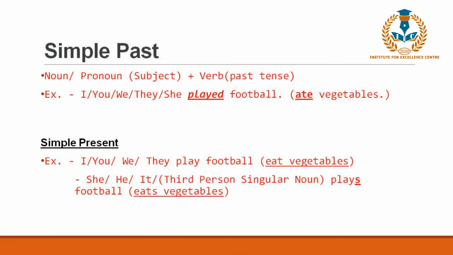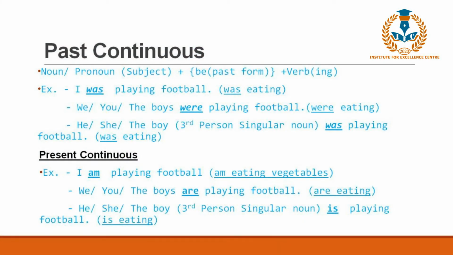The structure is subject plus verb in its past tense, and we can have the object. So I or you or we or they or she, that is the third person singular noun, played football. Nothing changes. We ate vegetables, he ate vegetables, she ate vegetables, I ate vegetables. So it is the same thing. In the simple past tense, the verb is in the past form and it does not change with any person. So now we'll move on to the past continuous tense.